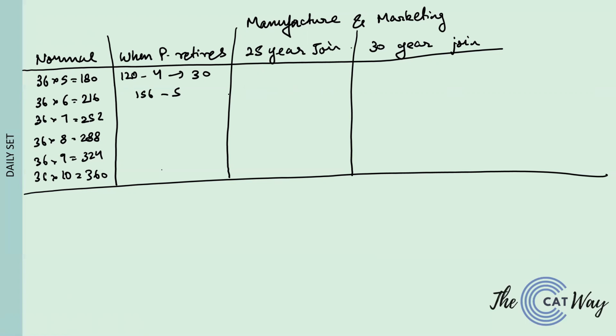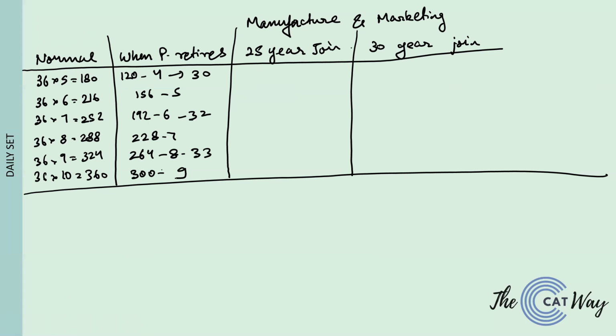Okay, similarly the total becomes 192 when the person leaves, total number of people becomes 6, and the average age becomes 32. After 288, if 60 retires, a total of 60 is gone, remaining will be 228 with 7 people, and no average will be there, because the average is an integer. It has been said in the question. Here the total would turn out to 264 with 8 people, and the average age would go to 33. And here we will have a sum total of 300 with 9 people, and we will not have an average age.